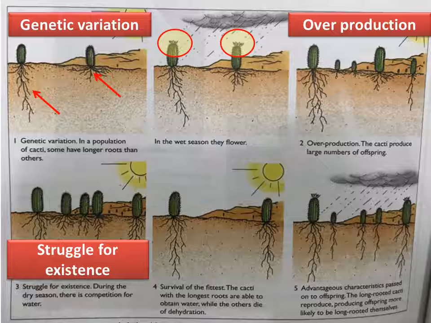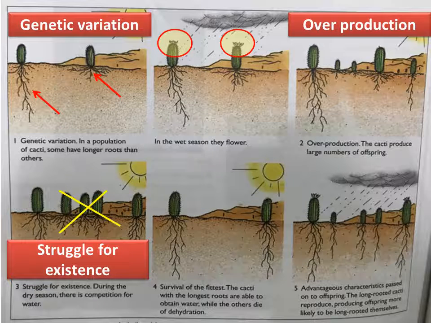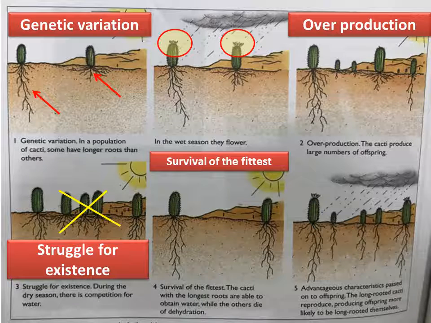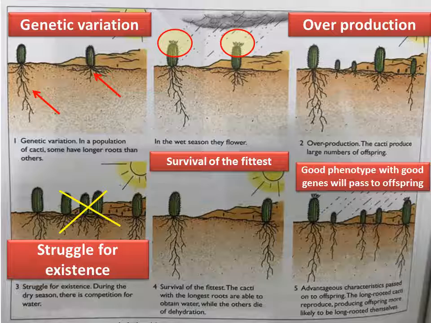Okay, the next picture, struggle for existence, means now they face challenges in their life. During the dry season, there is a competition for water. So those cacti with short roots cannot survive. Only those with long roots can survive. So survival of the fittest, the best one can survive. The cactus with the longest root will reproduce, and the good phenotype, which is the long root with the good gene, will pass to the offspring. So you will see those small cacti have the good gene, and their roots will be long like their parents.